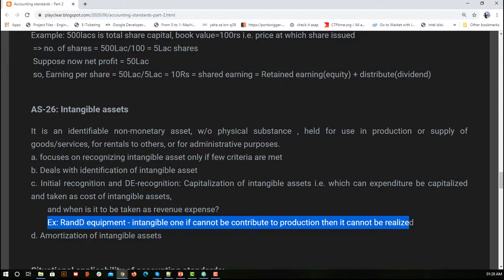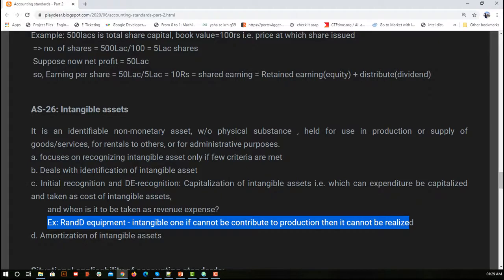But if the output of that research is not at all useful for the production, then we don't consider the cost, the equipment, or the intelligence used for that R&D as part of our intangible asset. I hope this is clear: whatever is affecting the production, only the cost incurred on that, or that product itself, will be considered an intangible asset. So that was our AS 26.